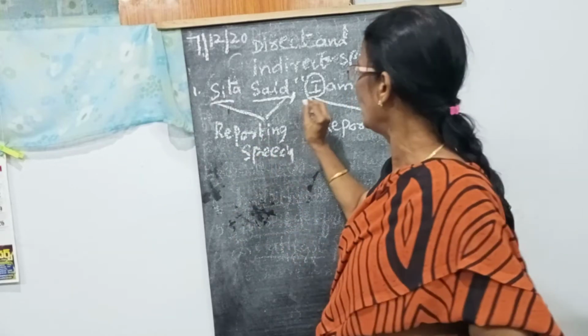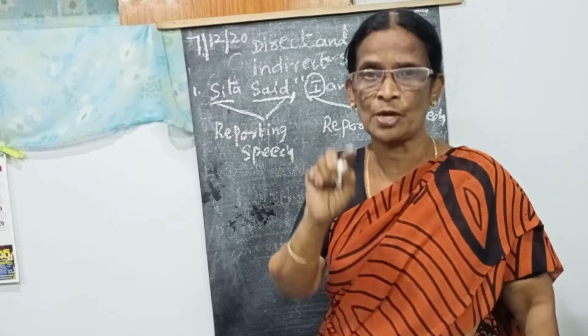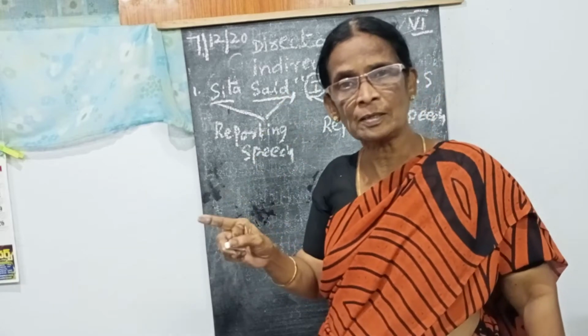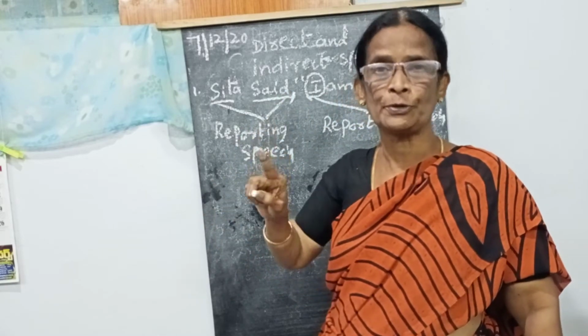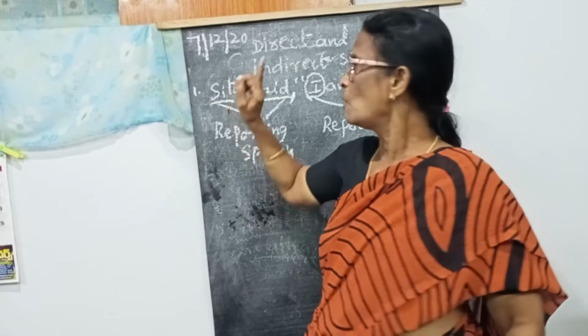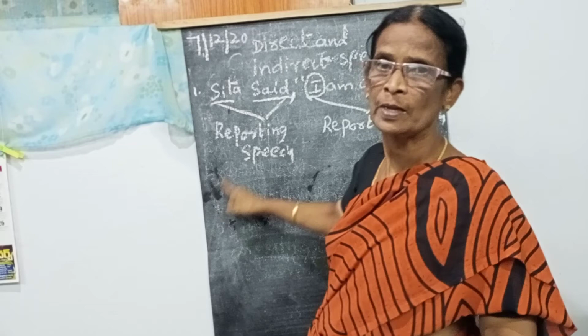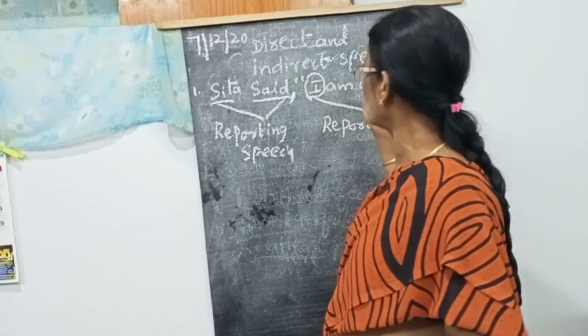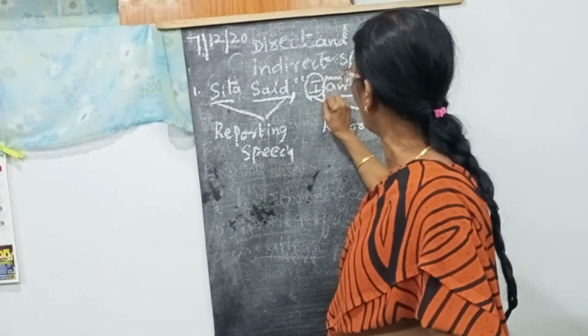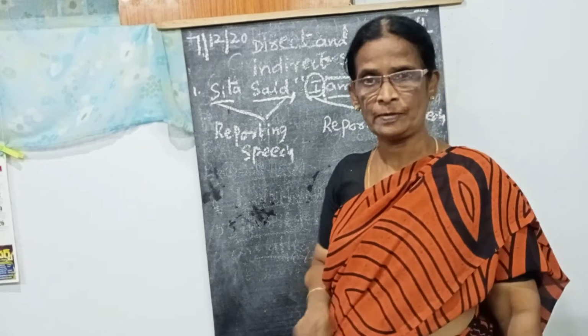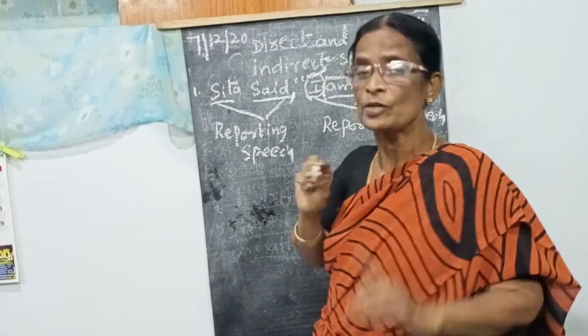So automatically, the I also going to be changed. Person and verb also going to change. Okay, ma'am? So first clue is when the verb is past tense in the reporting speech, the reported speech verb also going to change. This is the helping verb. Am also going to change. Person also going to be changed.